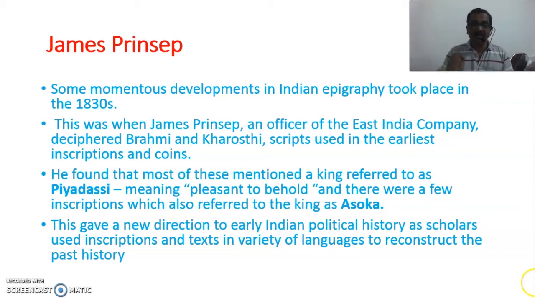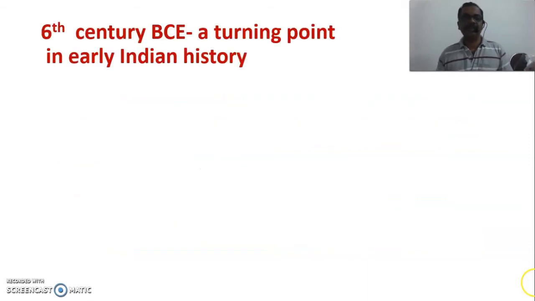James Prinsep's effort gave a new direction to early Indian political history, as scholars used these inscriptions and texts in a variety of languages to reconstruct the past. So the role of James Prinsep in understanding the period of history after the Indus Valley civilization is very, very important. Next. Now I would like to take your attention to the 6th century. Why? Because this chapter's period is taken from the 6th century BC to the 6th century AD.